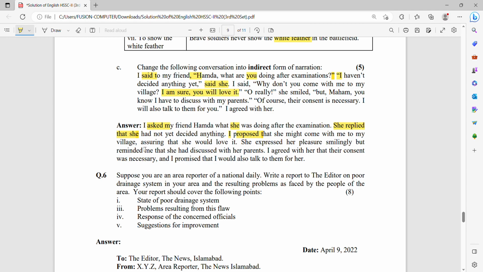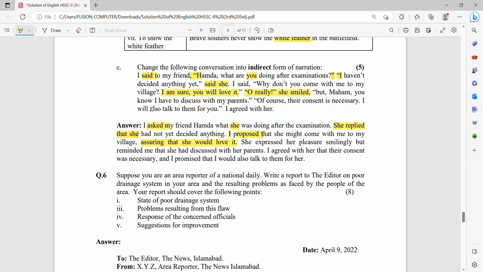So change into indirect speech, assuring that she would love it. Okay? Oh really? She expressed her pleasure smilingly. Oh really? She smiled. This is the direct statement that she has put here, and you have to change it to indirect narration, so you can express it as she expressed her pleasure smilingly, means with a smile.